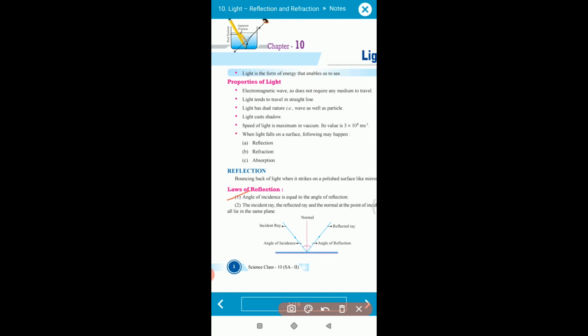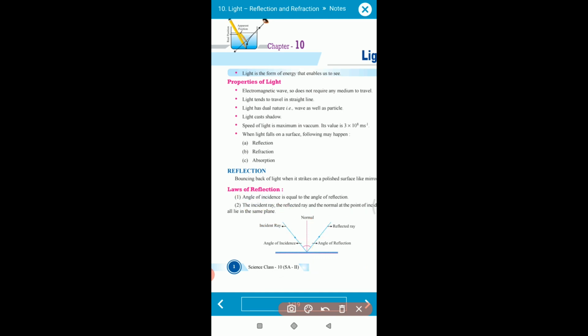Now the second law states that the incident ray, the reflected ray and the normal at the point of incidence all lie in the same plane.